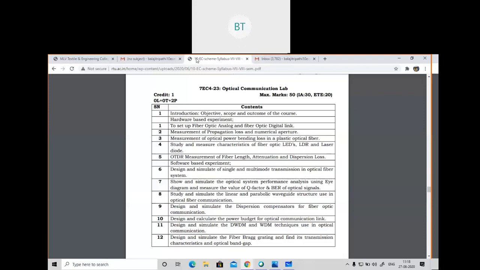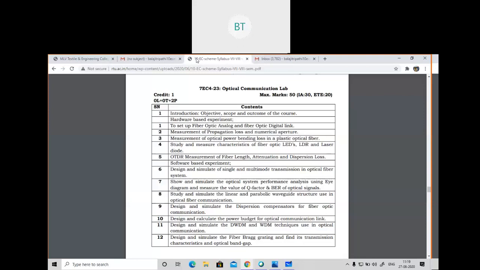For the time being, I will discuss all those experiments whenever the lab class will be there. I will try to discuss all the experiments given here, and I will try to do the experiment on the hardware also, and will share the video with you as soon as I can. So these are the 12 experiments. Whatever you find easier, whatever you are interested in, choose at least 6 experiments. Write 2 to 3 pages for each experiment, make a PDF of it and submit it there in the Google Classroom.